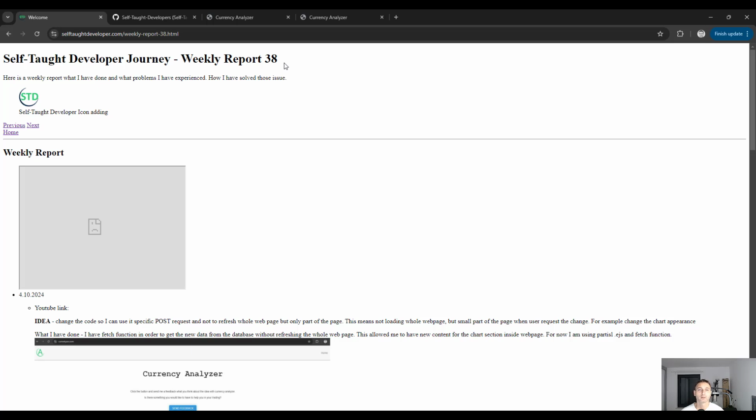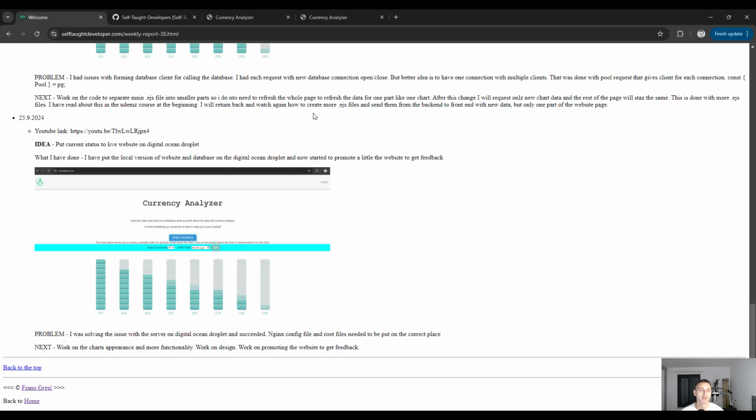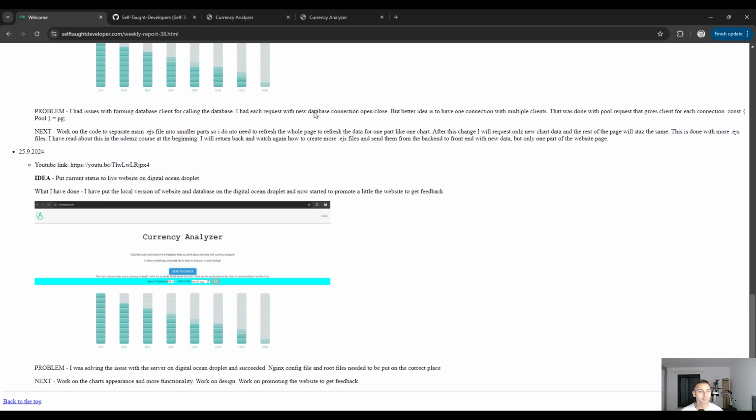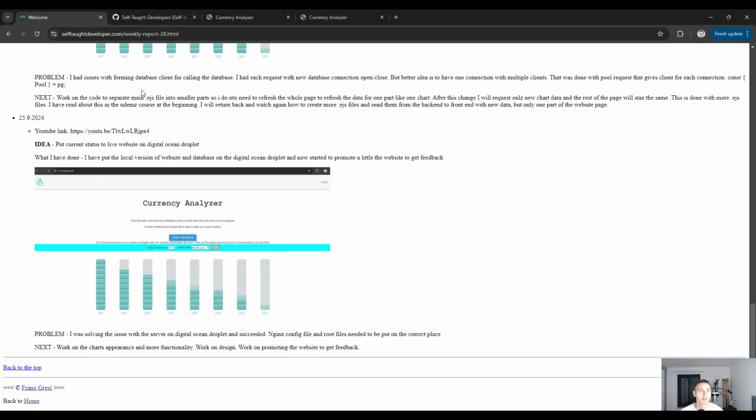Now, for the week report 38, that is the last 2 weeks, I have put some kind of records of what I have done and also the changes I have done on the website. Here inside GitHub, you can also see my progress. I save the data each day whenever I work on the code. You can see here some empty days when I have not coded, and those are the days when I was learning how to solve the issue I was stuck on. I will explain that here in the report.